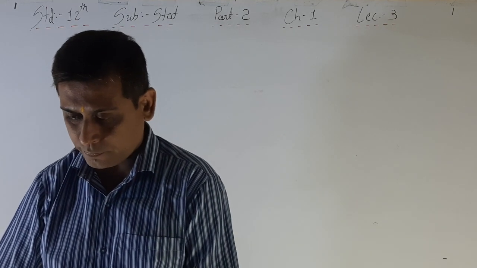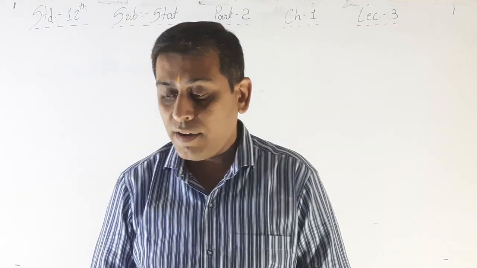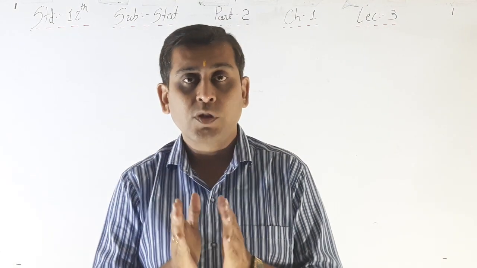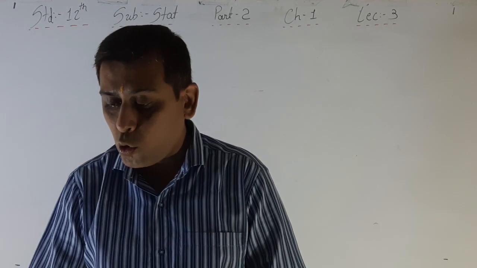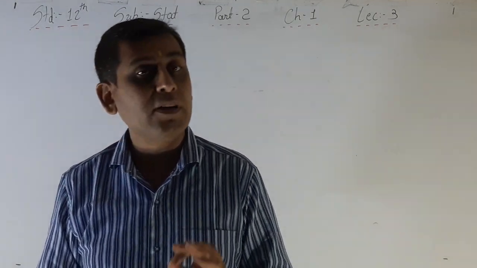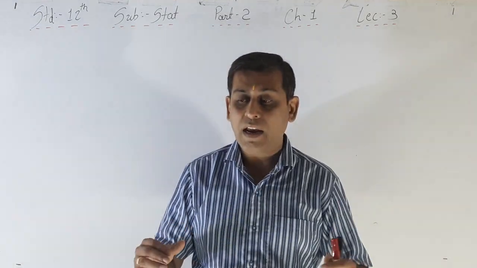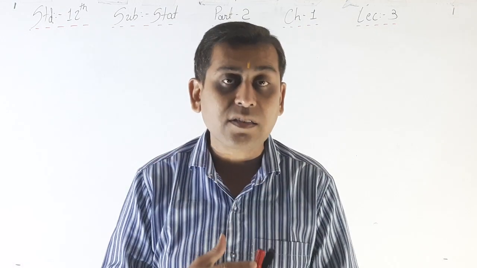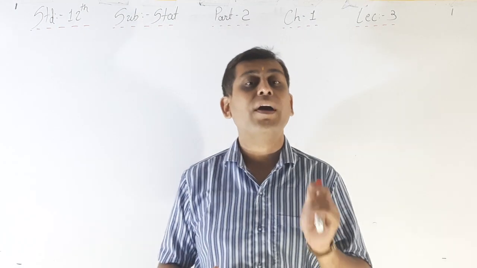Now the next event is the intersection of events. Suppose A and B are two events of a finite sample space U. The event where events A and B occur simultaneously is called the intersection of events.